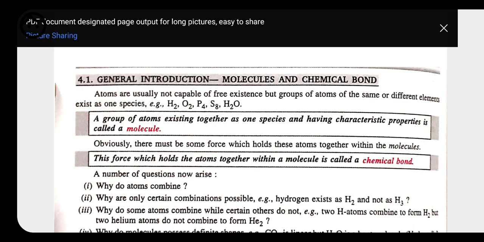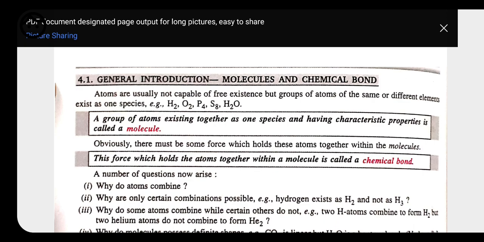But if we have a combination of atoms of different elements, then it is called a compound. A group of atoms existing together as one species and having a characteristic property is called a molecule. And the force of attraction present between these atoms is called a chemical bond.